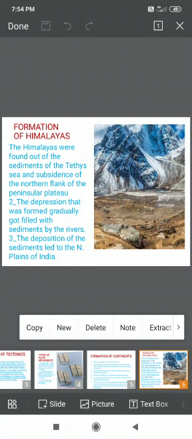Convectional currents here means movement of energy or movement of force that moves in the form of gas particles from one place to another. The second word I have used, lateral compressional, because these were the two important forces which were completely responsible for the formation of Himalayas.